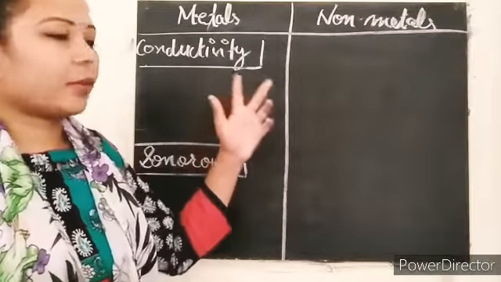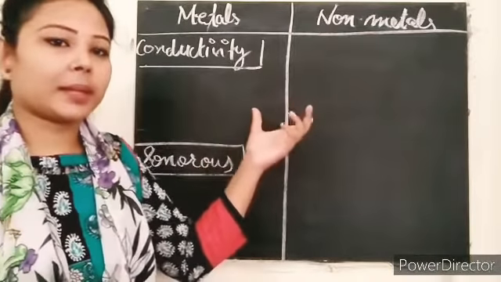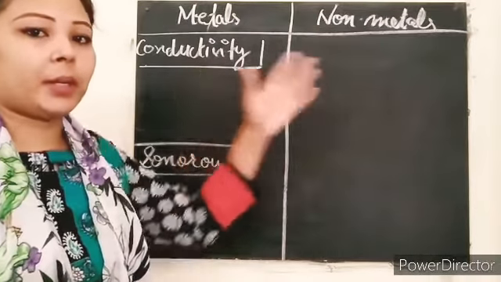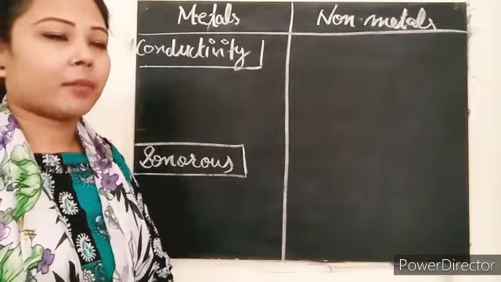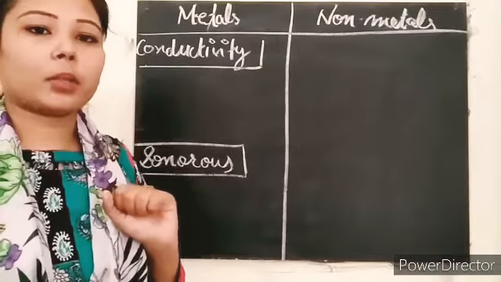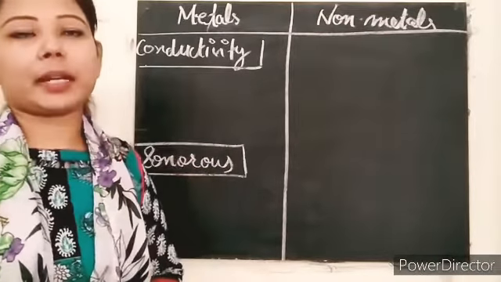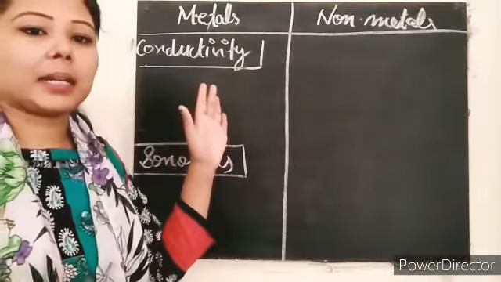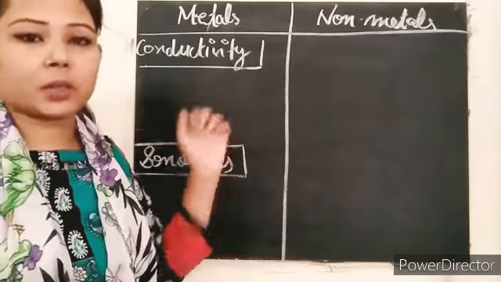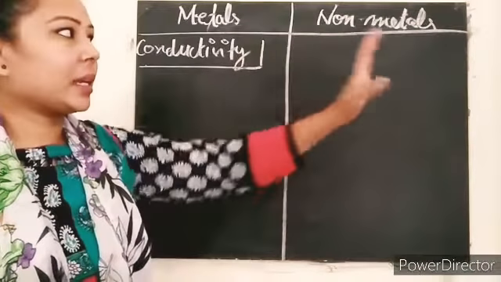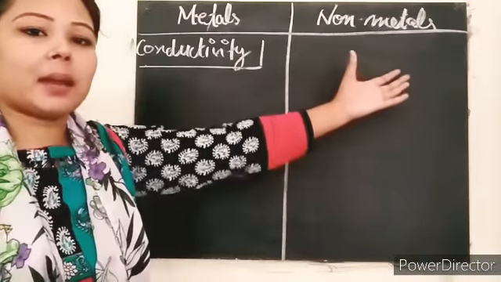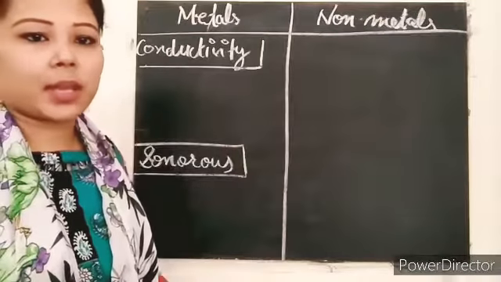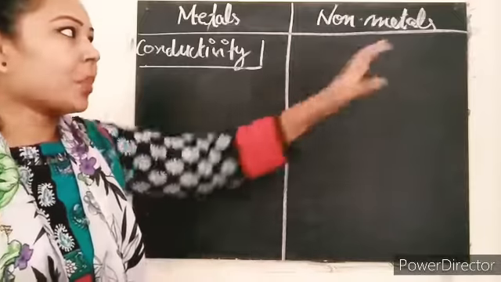So here is the difference between metals and non-metals, and what different conductivity they both have. First of all, if we talk about the metals, conductivity means where conduction occurs. Metals are conductive in nature, so they are good conductors of electricity, but non-metals are bad conductors of electricity. But exceptions are everywhere, we know very well.